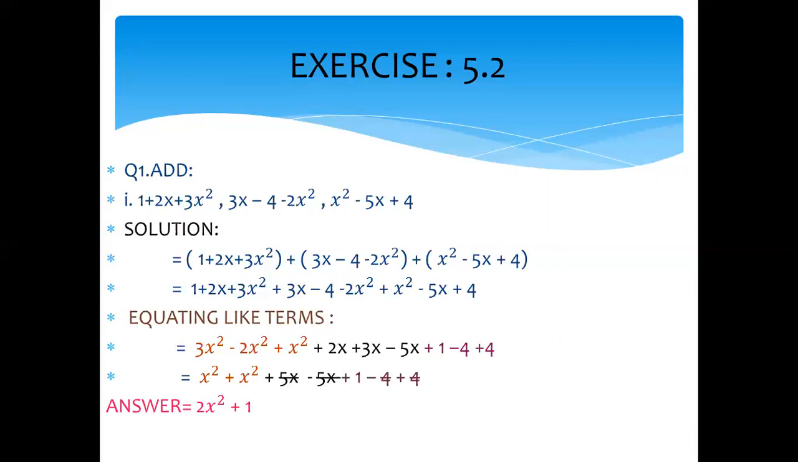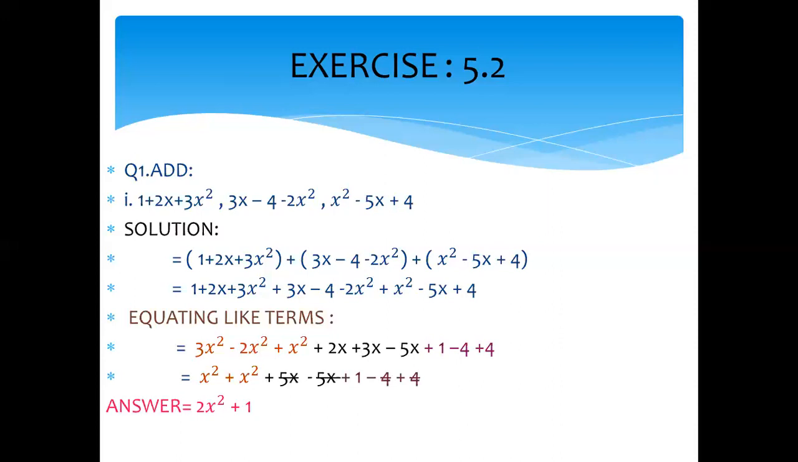minus 5x. Then 1 minus 4 and plus 4. You see that plus 5x minus 5x becomes 0. So we cancel these two terms. Plus 4 minus 4, 0 again. So we cancel these two numbers. Only x square plus x square plus 1 is left to us. x square plus x square is 2x square plus 1.